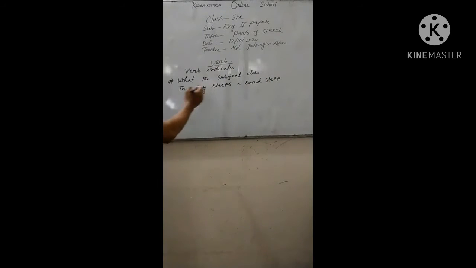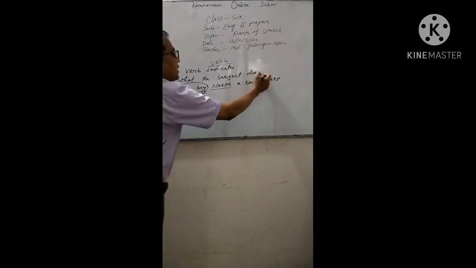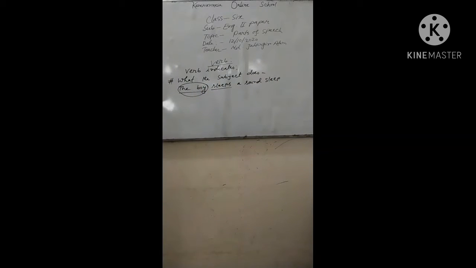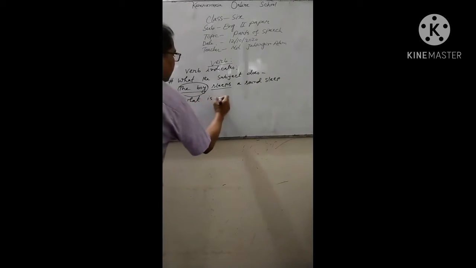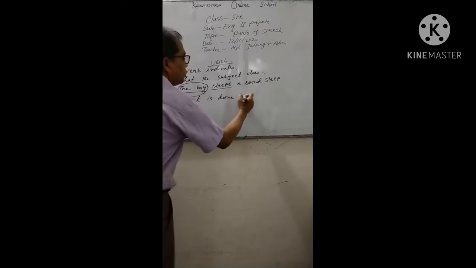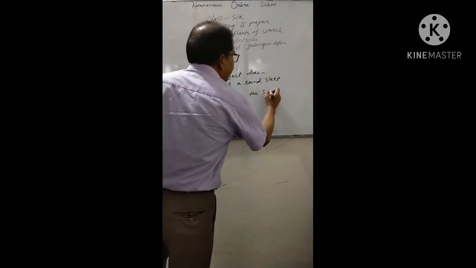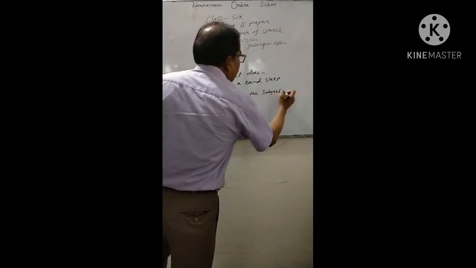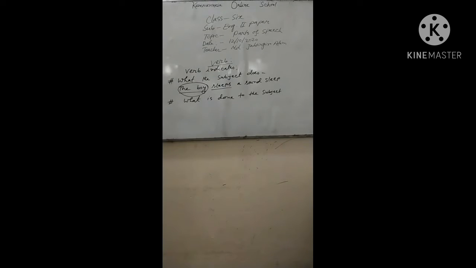Here, what does the subject do? Here the subject is the boy. And what is he doing? He sleeps. So, look, what the subject does? The boy sleeps a sound sleep. Next, what is done to the subject?